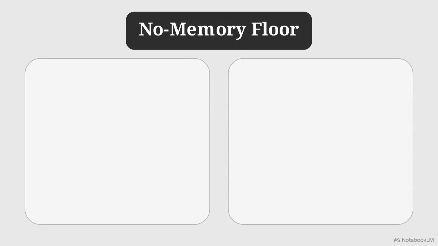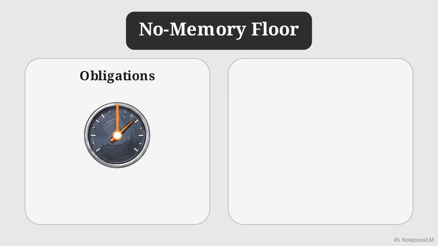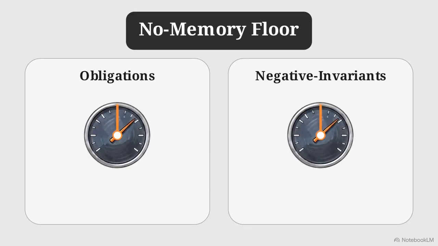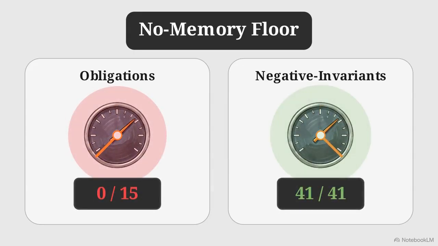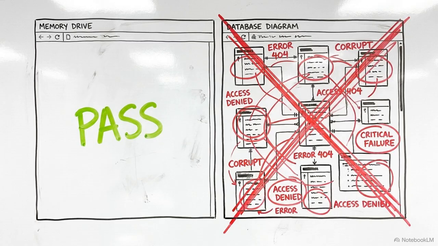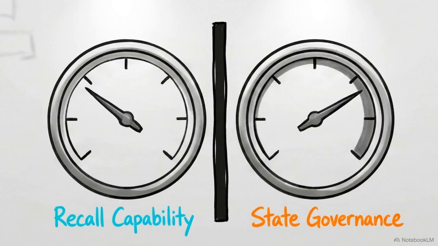The evaluation uses a split scorecard: left, obligations; right, negative invariance. A system with 0 memory scores 0 out of 15 on obligations, but a perfect 41 out of 41 on negative invariance, simply because it has no data to leak. A single averaged score would reward this total amnesia. Instead, recall capability and state governance must be evaluated as separate, adversarial metrics.